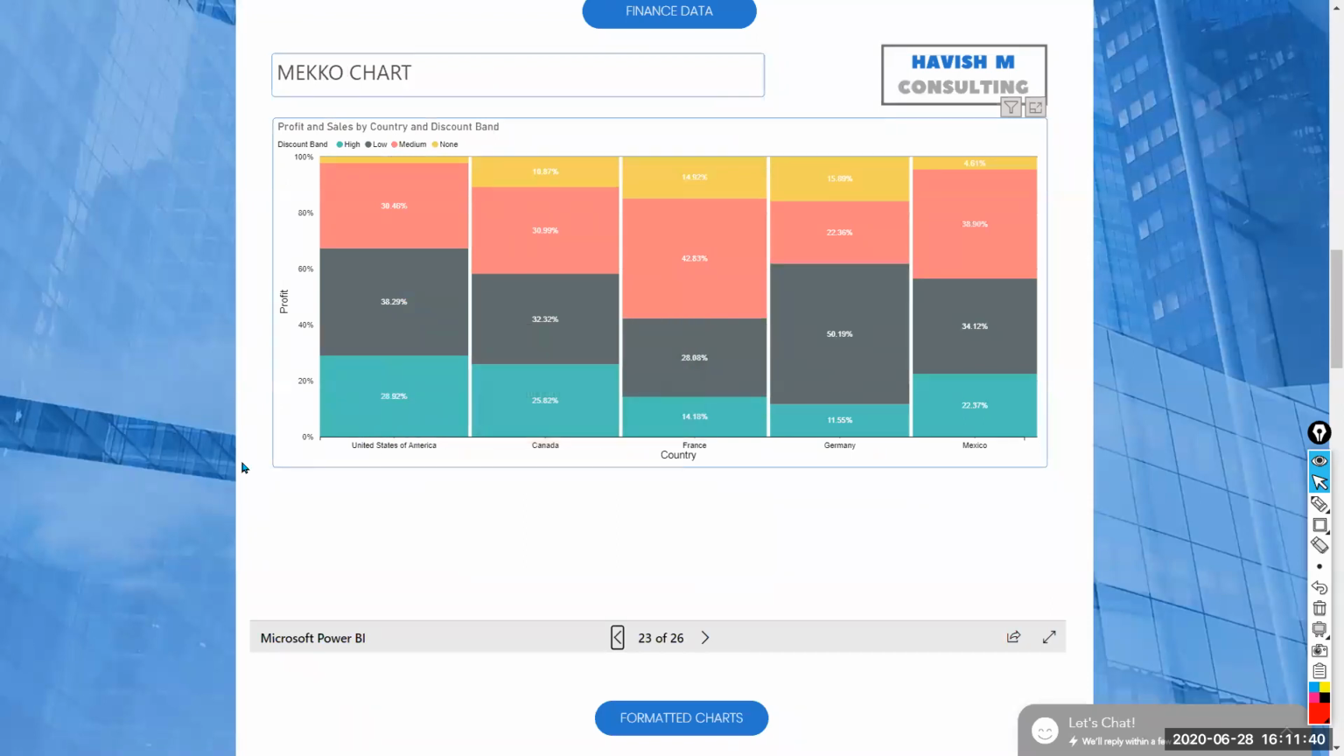If you notice, USA has a higher width, Mexico has a lesser width. That means that you're presenting 3 values. You're showing the stacks, so you're showing the different discount band, the profit, and the sales, and the country at the same time. How cool is that, right?